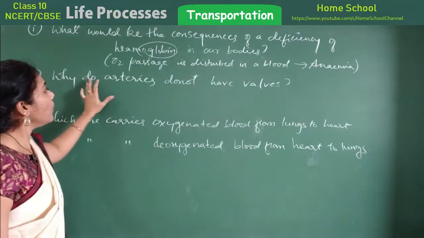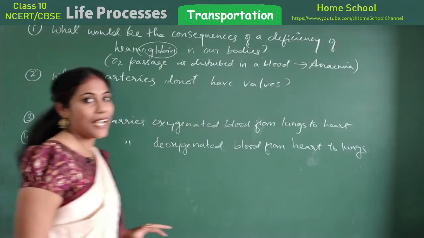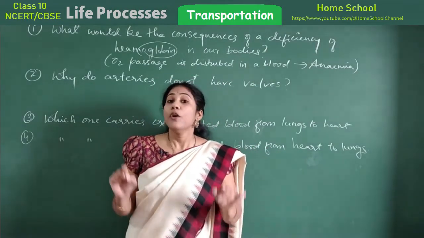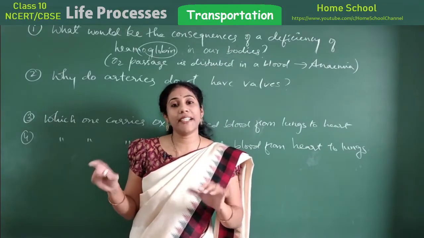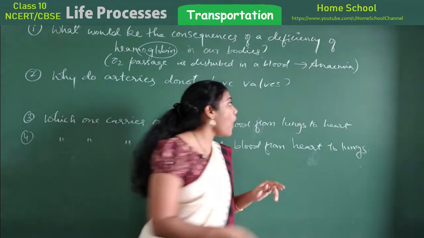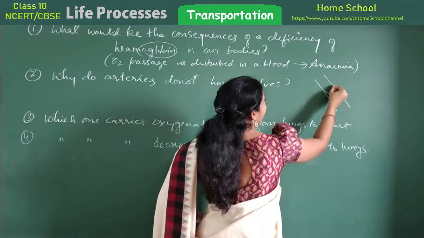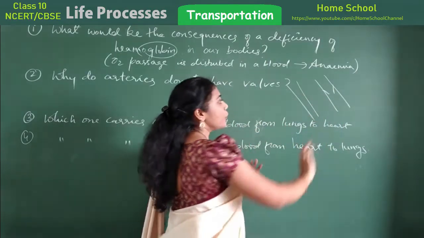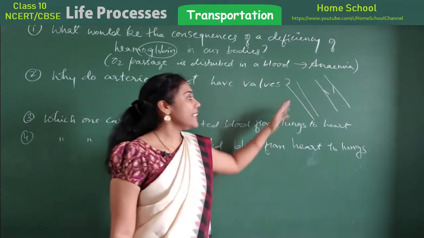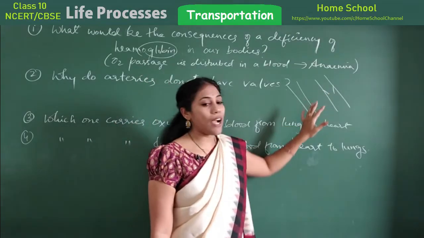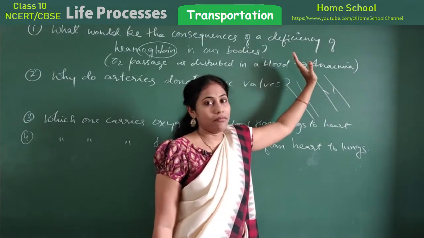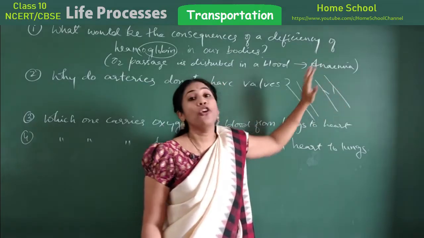Next question. Why do arteries not have valves? I have told you a very important difference between an artery and a vein, isn't it? Vein carries deoxygenated blood. Artery carries oxygenated blood. Veins will have valves. If this is a vein, you will find valves. If this is an artery, there are no valves. If you can understand the duty of the valve, you can easily give the answer. What is the duty of the valve here? The valves will prevent blood from going back. It will prevent the backflow of blood.